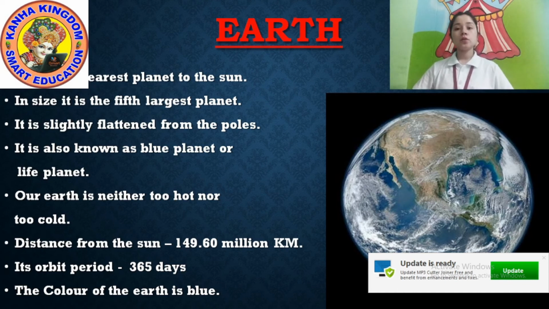So this is all about earth. I know you are all familiar with our planet. I already explained it before, that's why I'll explain a little fast. Okay, so let's move to another planet.